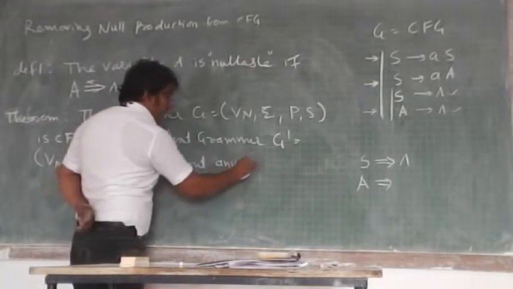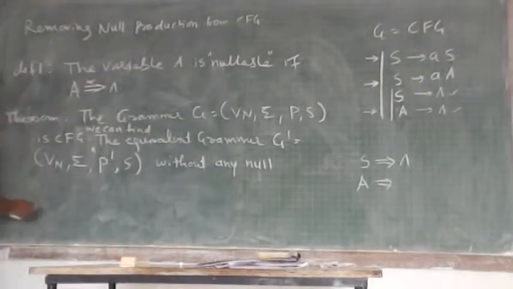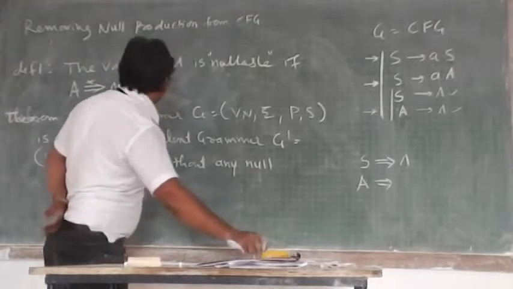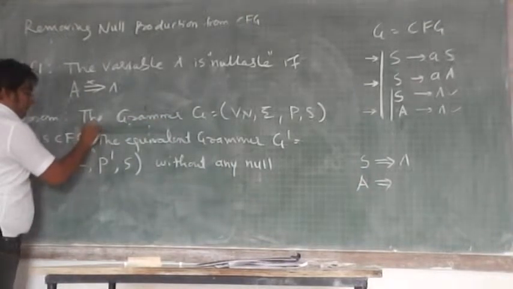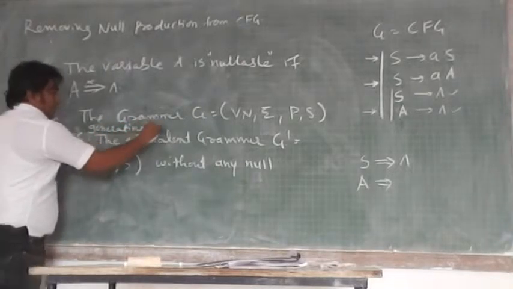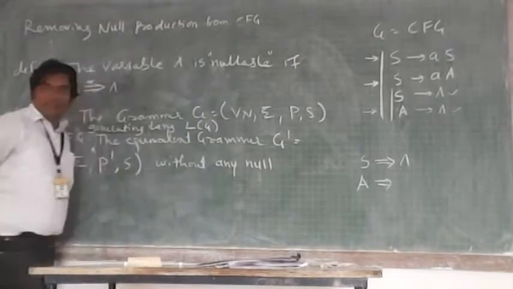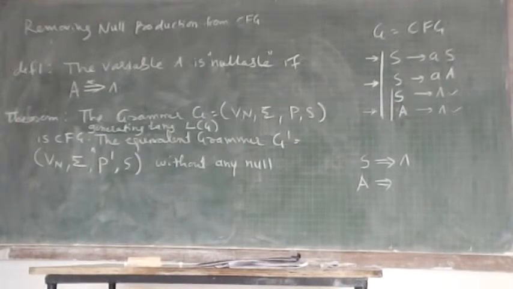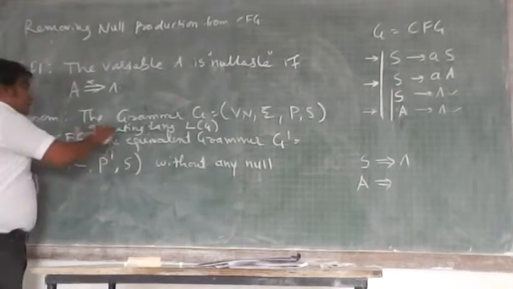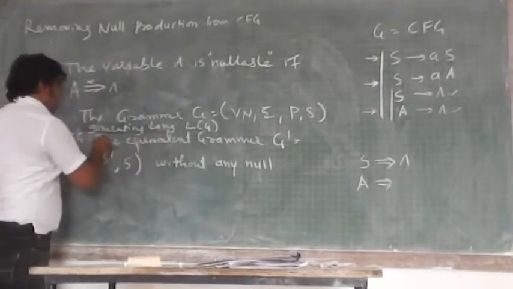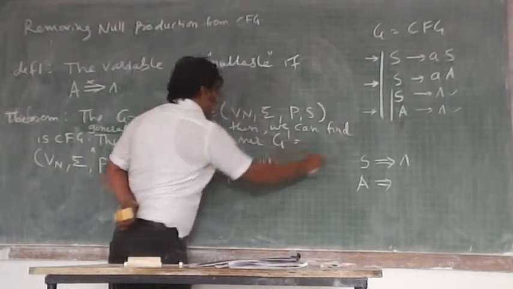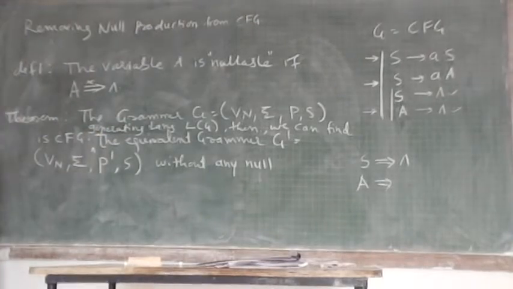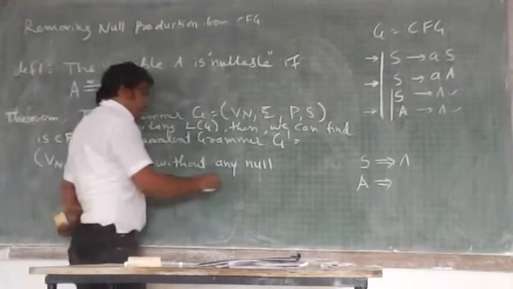Without any null production. If a grammar G is a context-free grammar generating a language L(G), then we can find the equivalent grammar G dash (Vn, sigma, P dash, S) without any null production.